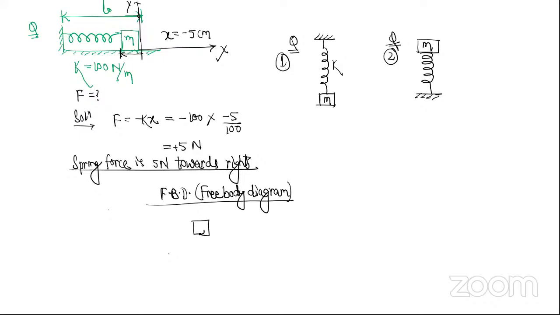For example, question number 1 there. Here that block is hanging. Tell me, what are the forces acting on the body? How to find out? Remember the list of forces. Force number 1, whether it is acting; if it is acting, how much and in which direction? Force number 2, force number 3, like that you should solve. So for this, you must remember the list of the forces, otherwise you can't solve. So, let's solve question number 1.